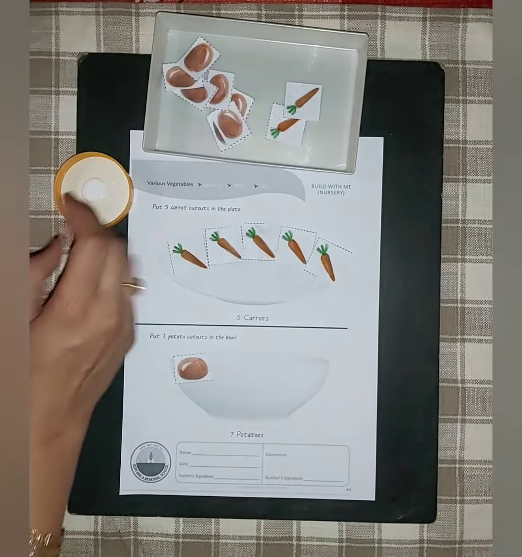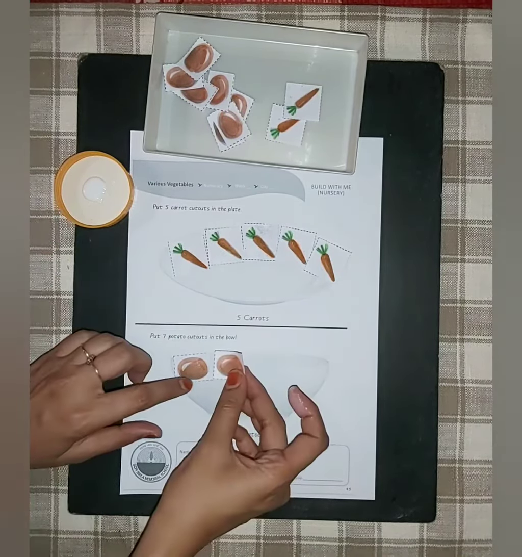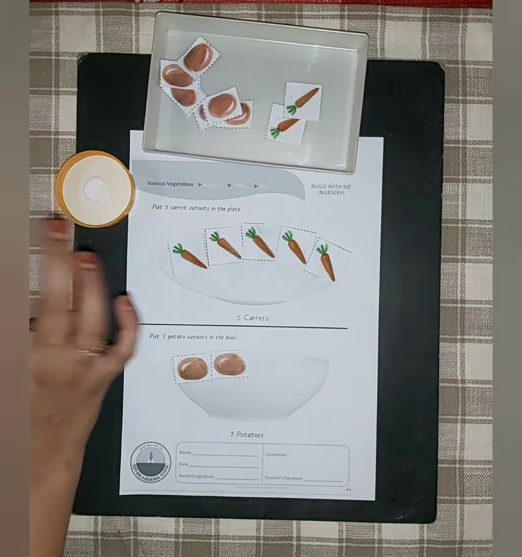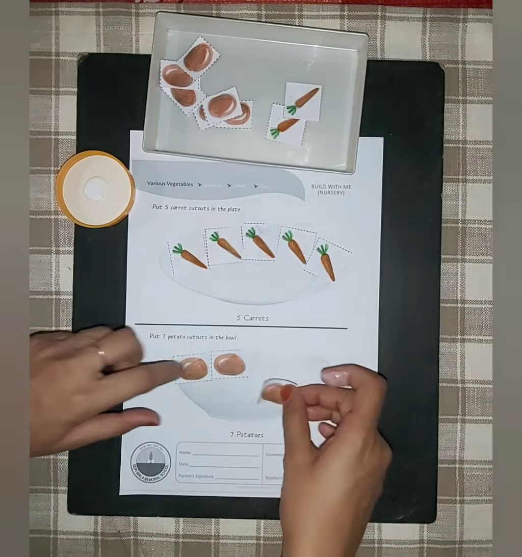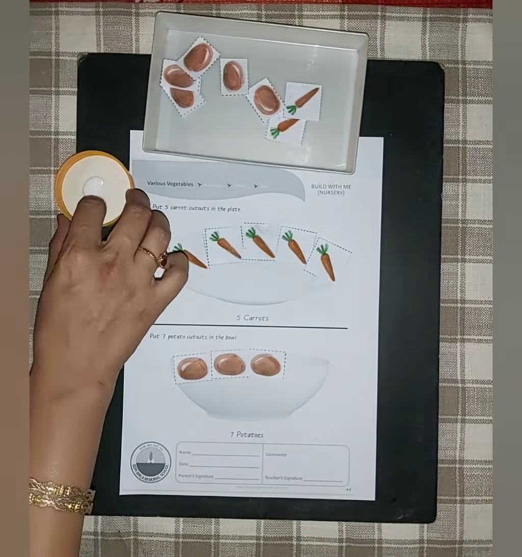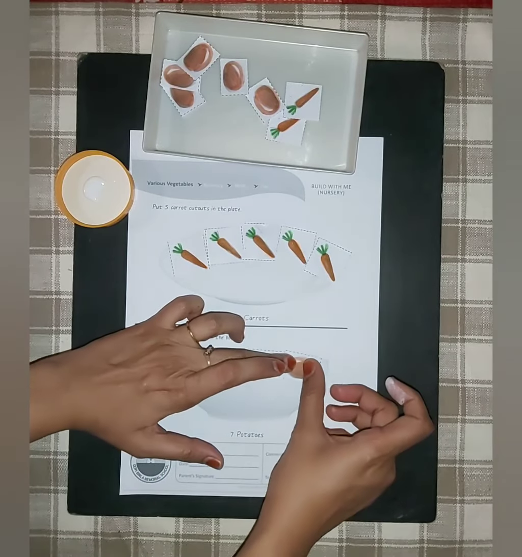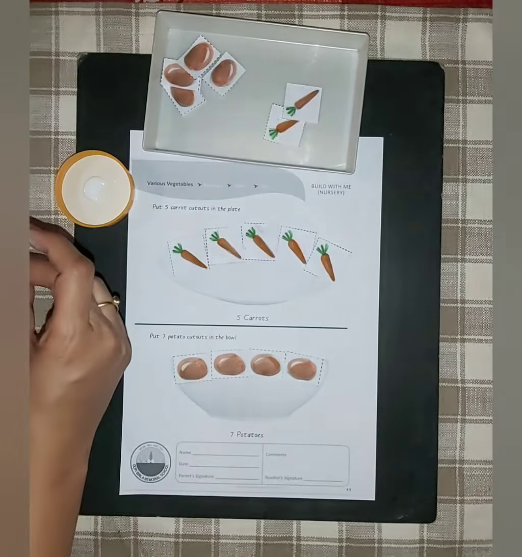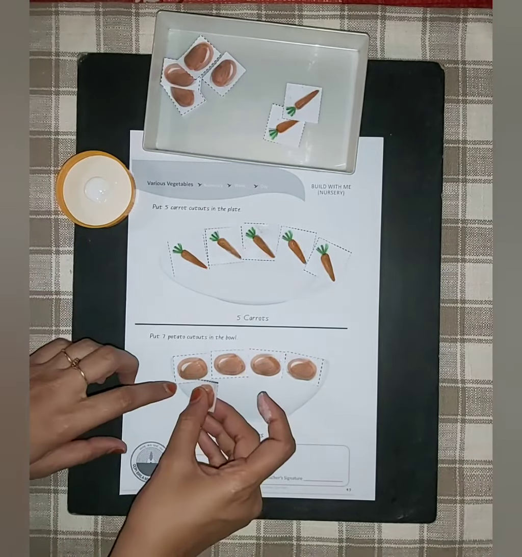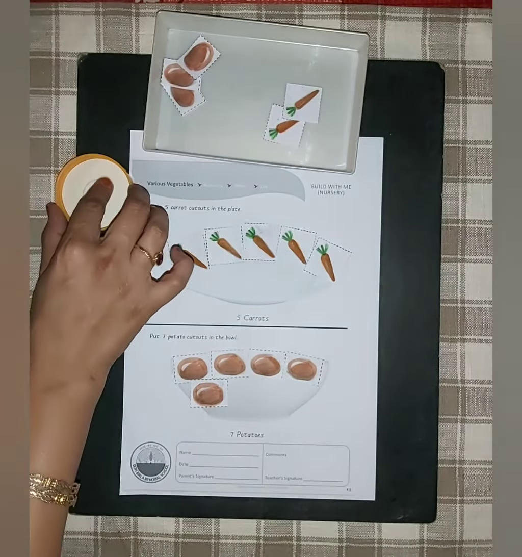1, 2, 3, 4, 5. Children, do not stick outside the bowl.